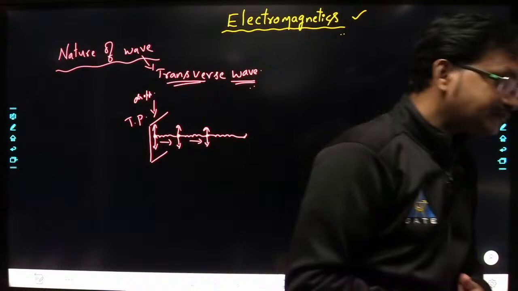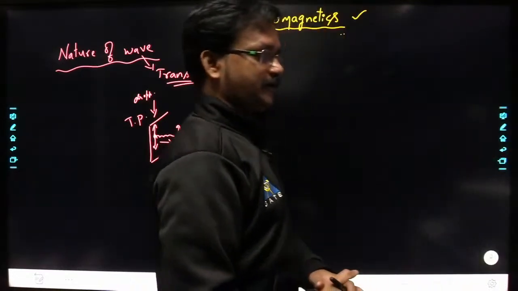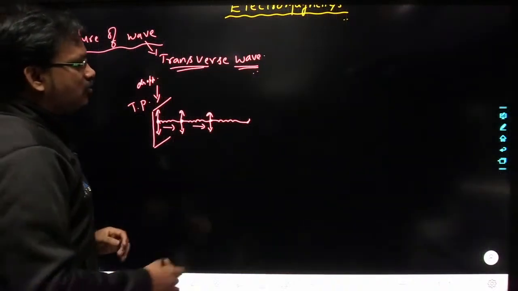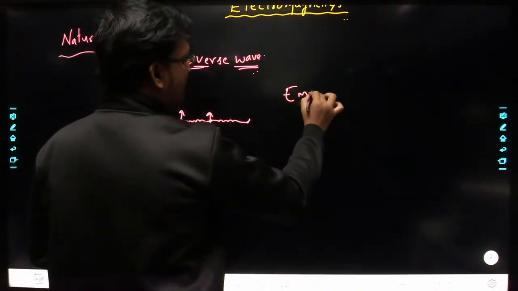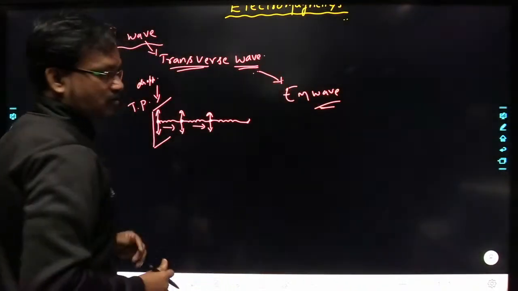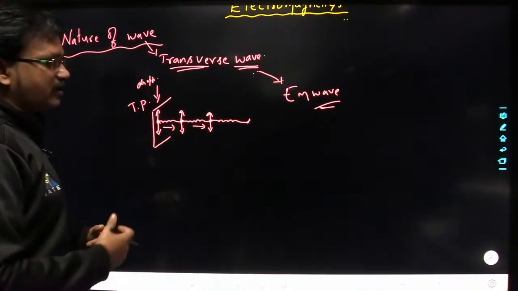Our electromagnetic wave is transverse in nature, which is why we have studied the transverse wave.